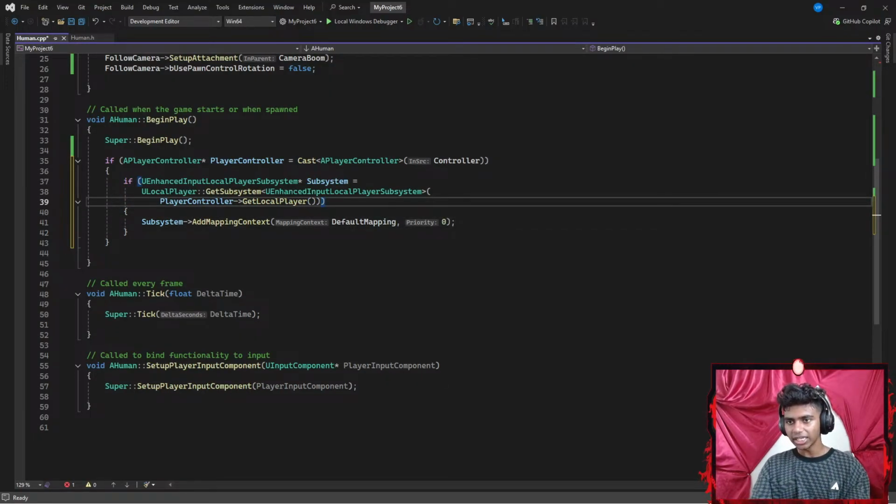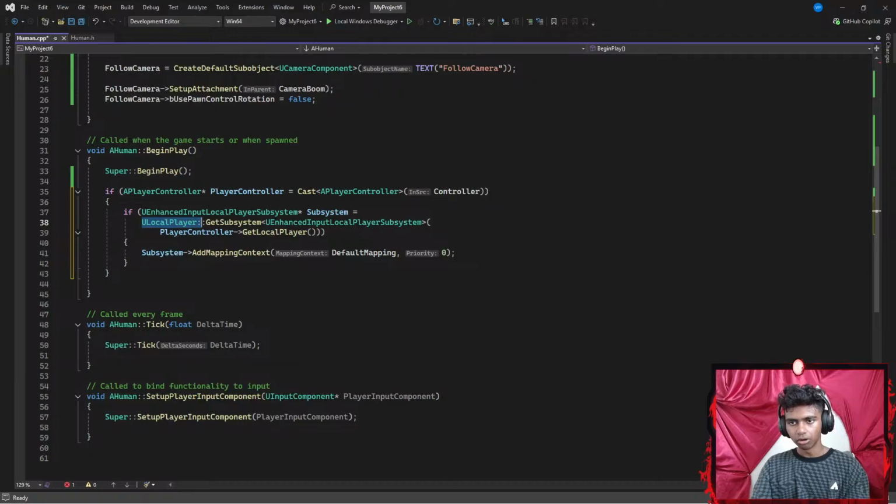The only things I needed a reference for were my ULocalPlayer and GetSubsystem. I forgot that syntax, and my GetLocalPlayer is the syntax. Okay, I think I can actually move on.